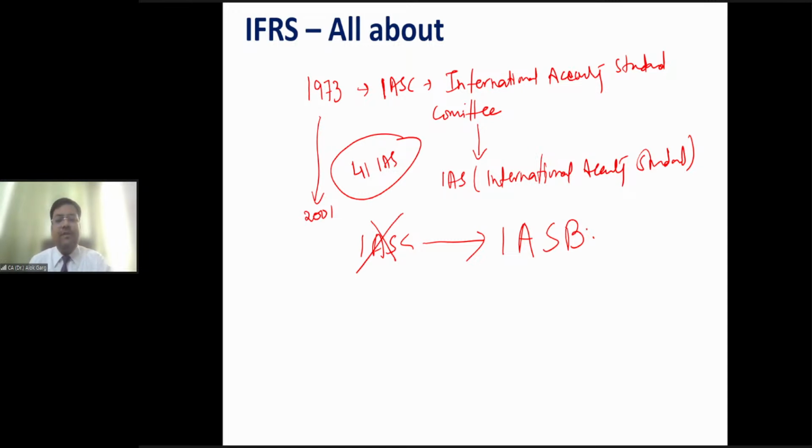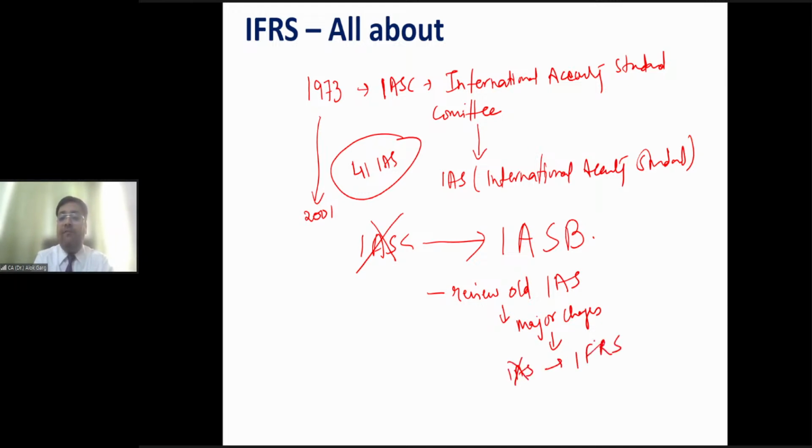And what was the objective of this board? The objective was to review the old International Accounting Standards, the old IAS. Wherever major changes are needed, delete that IAS and issue a new standard in the title of IFRS.